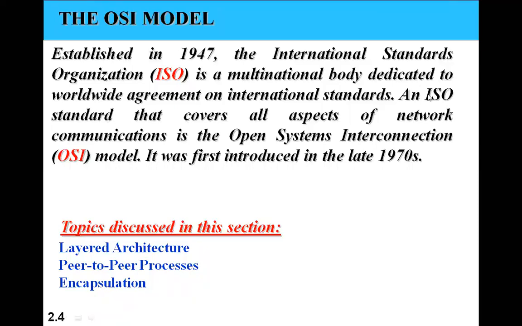Now they have come up with one model for communication purposes, particularly useful for computer networks or data communication networks, which is known as OSI, the Open System Interconnection Model. It was introduced in the 1970s. Though the organization was established in 1947, it has been working on different standards. But this OSI model for data communication was introduced in the 1970s. Now let us see how many layers this ISO OSI model proposes.